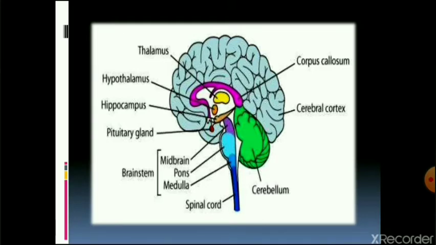Second comes the midbrain. Are you able to locate the midbrain somewhere here? And it is responsible for reflexes. Then comes the cerebellum. Please don't get confused between cerebellum and cerebrum. This is cerebrum and this is cerebellum. Cerebellum is located just below the cerebrum and is meant for posture and balancing of the body. Here is pons. This light blue colored one is known as pons varolii, and the last part of the brain is medulla oblongata, also known as the vomiting center, and then the medulla oblongata continues into the spinal cord.